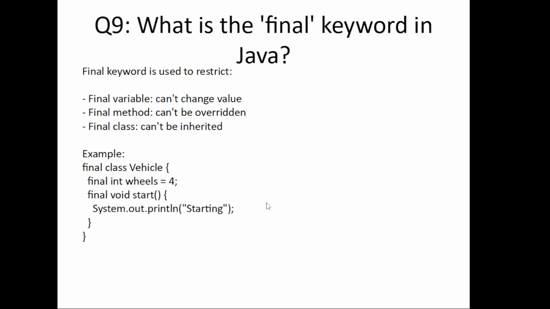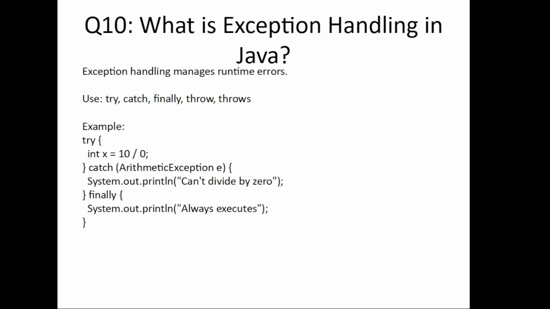Moving forward to the next question. What is exception handling in Java? Exception handling in Java is a way of handling runtime errors. So you can handle exceptions with the help of try catch finally block and throws keyword. For example, we will put risky code inside this try block and catch that exception inside this catch block, and finally block always executes. So this is the way of using try catch and finally. We will cover throw and throws keywords in our upcoming videos.